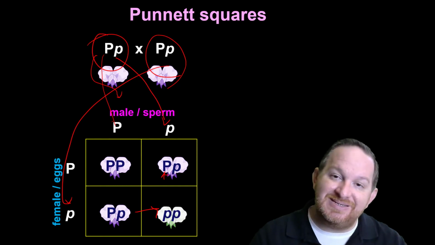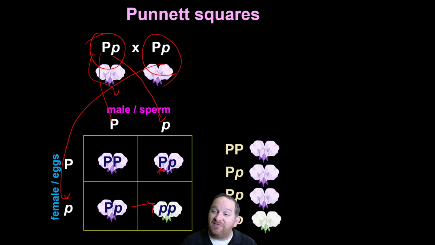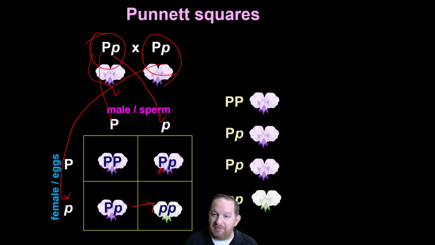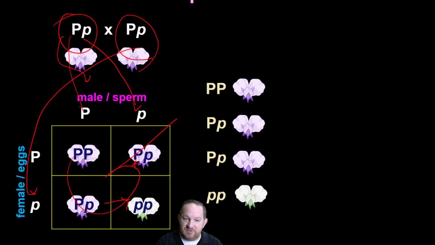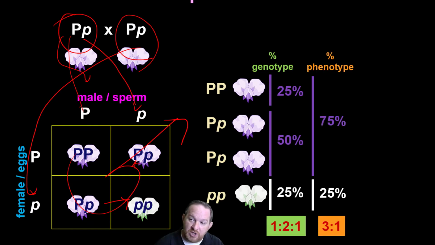Now, if we were then to look at the genotypic ratio and the phenotypic ratio, we could just line them up, right? So that's this. I've just moved it over there and lined them up. We see that there's a 3 to 1 phenotypic ratio, 3 purple to 1 white. There is, as you can see, a 1 to 2 to 1 genotypic ratio.